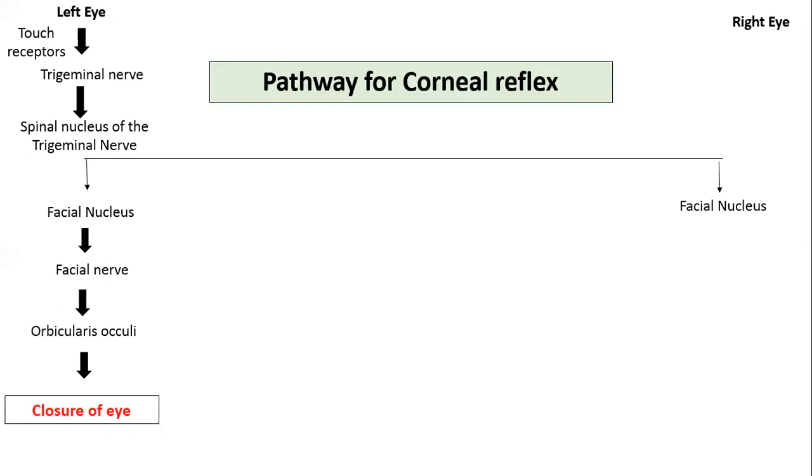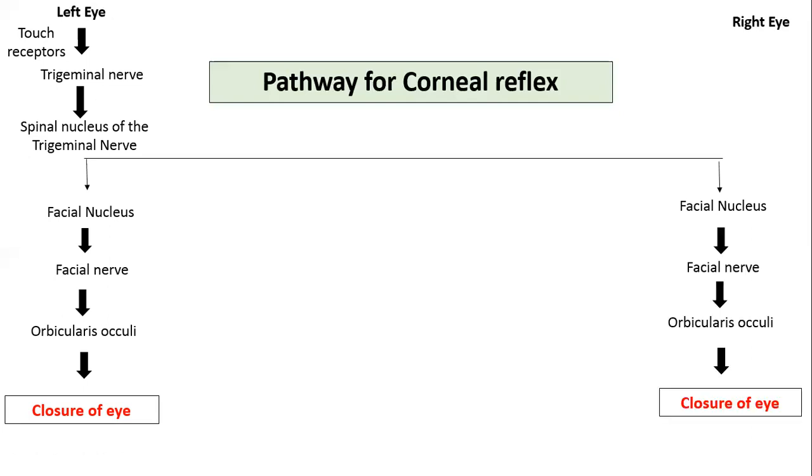Now the fibers from the spinal nucleus of the trigeminal nerve also project to the facial nucleus of the contralateral side or the opposite side to cause the closure of the eye. So there is closure of both the eyes, and that is because of the projection to the facial nucleus of both the sides from the spinal nucleus of the trigeminal nerve.